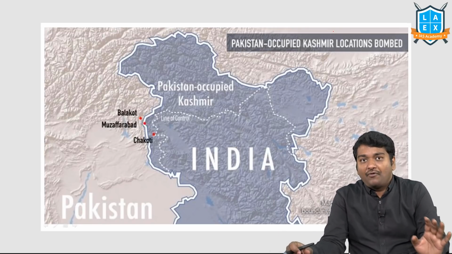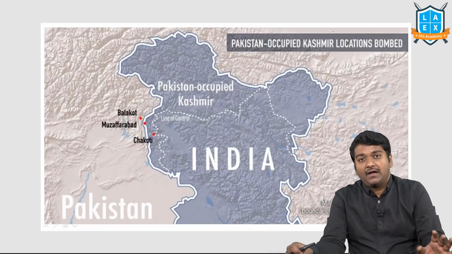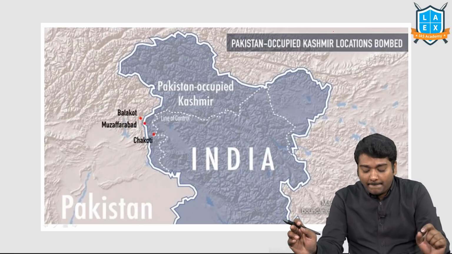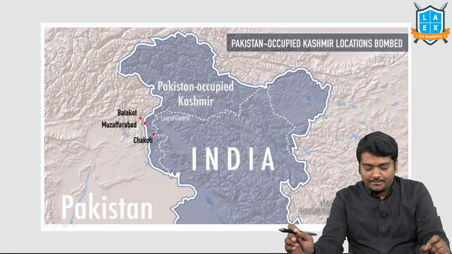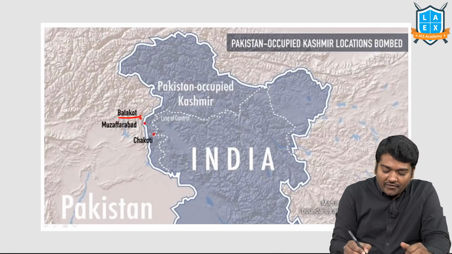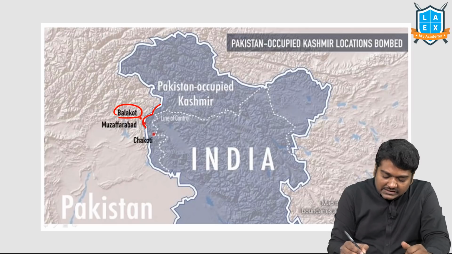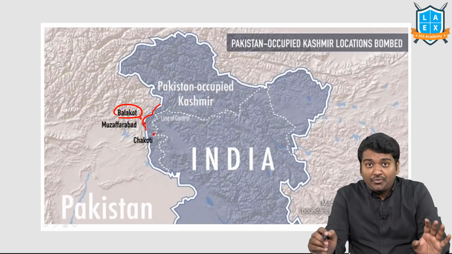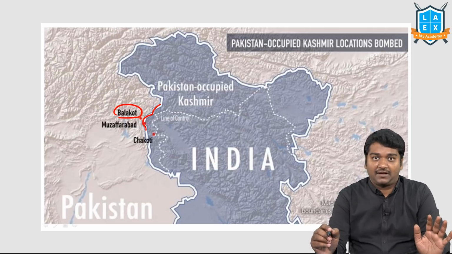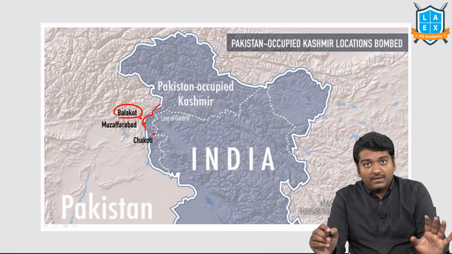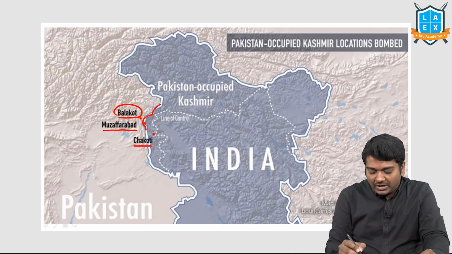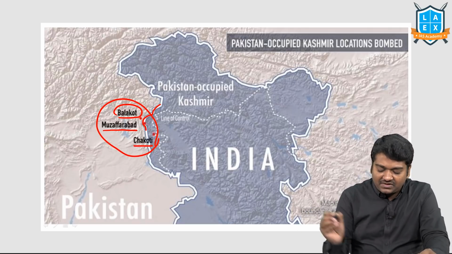Next, you have heard about the Pulwama attack, airstrikes and all. Please try to see where Pulwama and all are on the Indian map. But when we look at Pakistan, Balakot, if you observe, is beyond Azad Kashmir. That means India did not enter into POK, but India entered into Pakistan and we bombarded there. Then you have Muzaffarabad. Then you have Chakoti. Just try to see the names where the airstrikes had occurred.